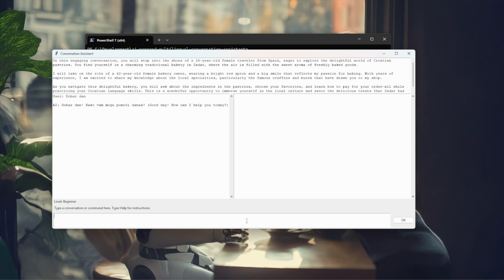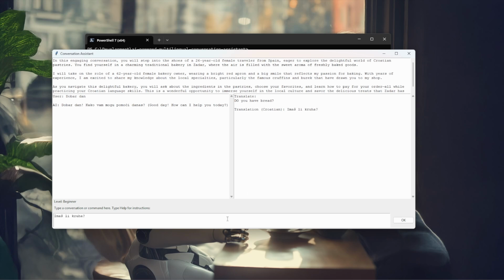I don't remember how to say that, so I'll ask the AI, how do you say, do you have bread in Croatian? Notice that the AI places the translation in the instruction panel on the right-hand side. This keeps explanations and translations separate from the actual conversation.